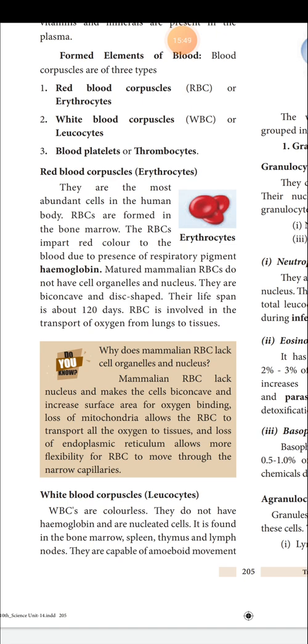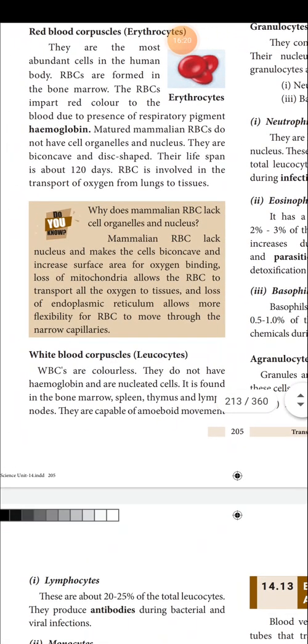Very minute blood vessels are called capillaries. So our skeletal system is absent, that is, the endoplasmic reticulum is absent. When the endoplasmic reticulum is absent, the RBC gets flexibility to reach all the regions of our body. That's why mammalian RBC does not possess a nucleus as well as cell organelles such as mitochondria and endoplasmic reticulum. This is a book back question, please note it. Okay, RBC we have completed.